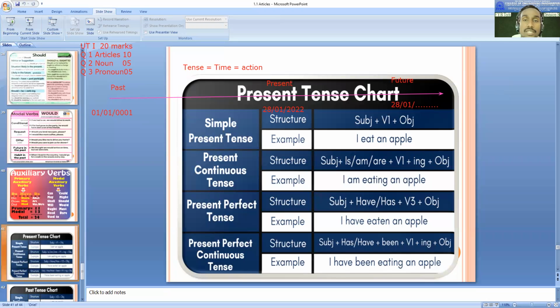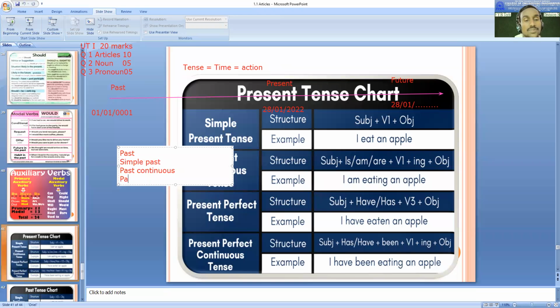And again, you will get that these major types get divided into subtypes also. If you think of the past, you'll get simple past. In that again, past continuous is there, past perfect is there, past perfect continuous is there.